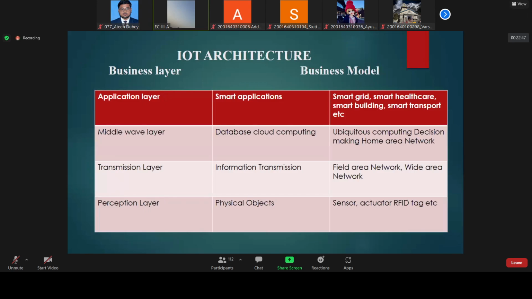That layer is basically used if we want to store data in the cloud. Let us suppose there is traffic at Vijayanagar Choraha.